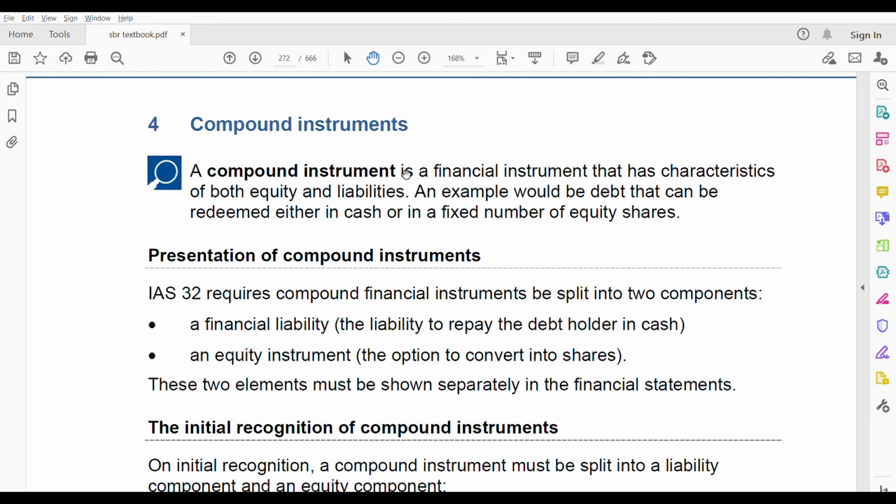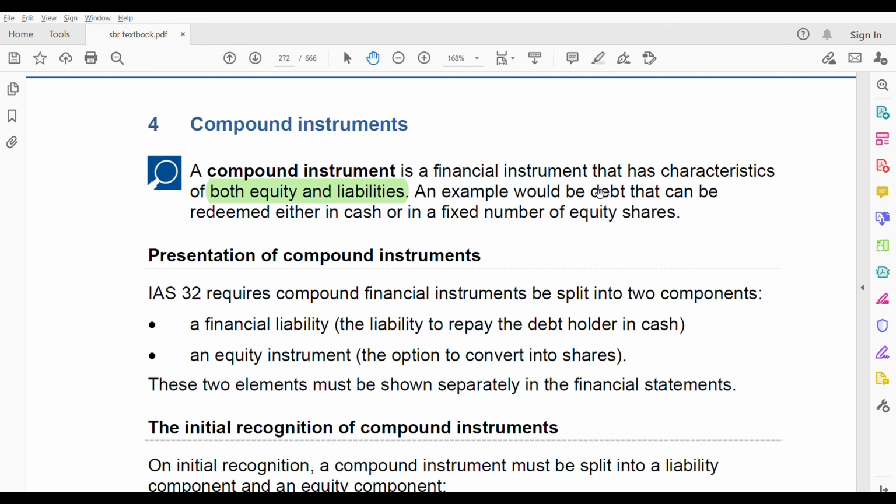What is a compound instrument? Make sure that you know the definition. A financial instrument that has the characteristics of both equity and liability. So the moment you say compound, it's easy. Compound means it has two things in it, this and that together in one. That is compound, no? General meaning of compound is that, right? So here it has the characteristics of both equity and liability together in one instrument. It is neither fully equity nor fully liability, it has both in one instrument. That is known as a compound instrument.